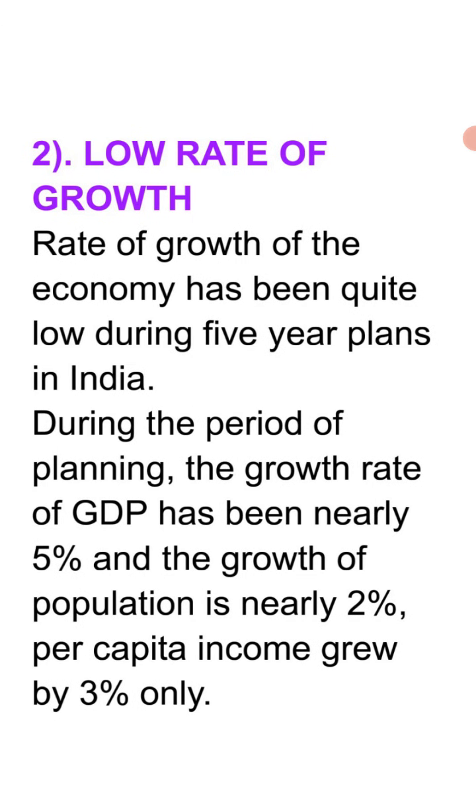The second point, low rate of growth. If we talk about the rate of economic growth in our country, it is quite low even in the planning years, the 5-year plan years in India. If we talk about the growth rate of GDP, it is only around 5%, and in context of that, the population is growing at the rate of 2%. So if we make a complete comparison, the per capita income grew by only 3%, because the 2% population increase compensates over there. So 5 minus 2, only 3% is the increment in the per capita income.